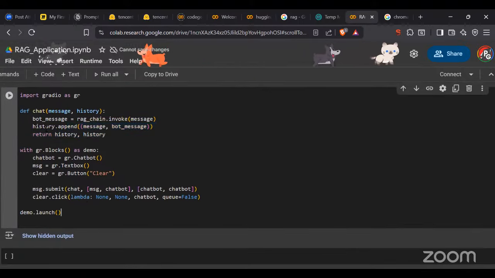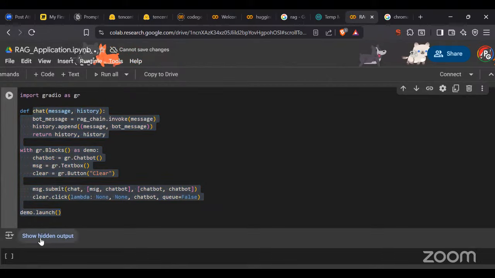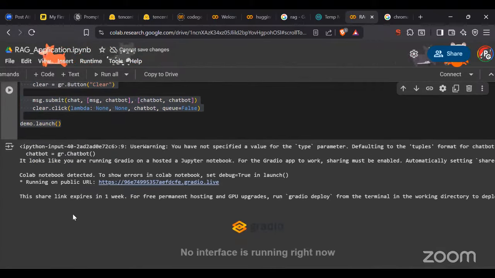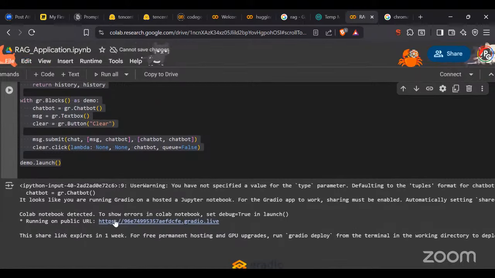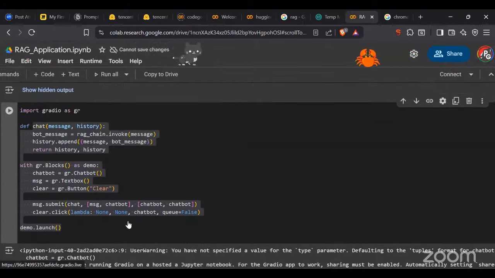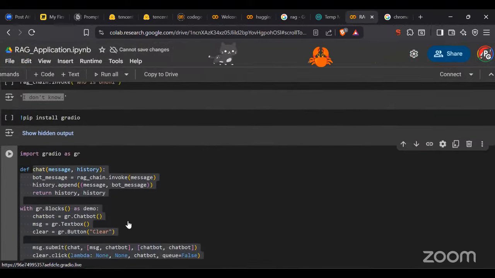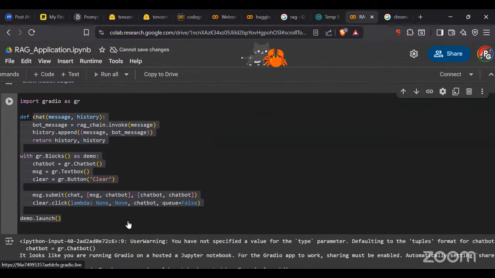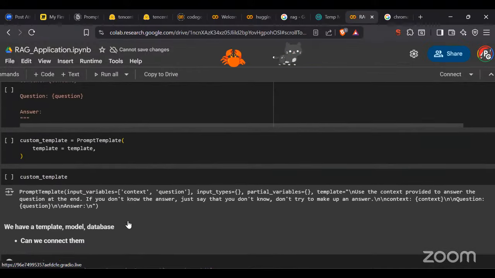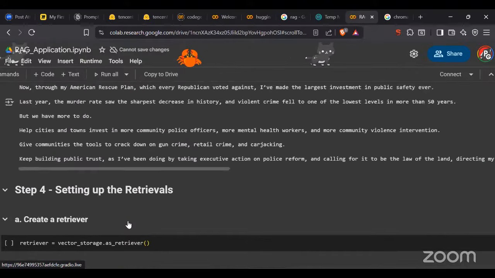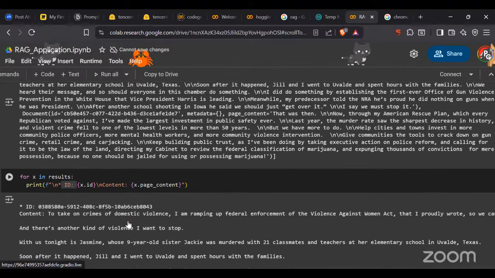So here's the Gradio I have created. I'm pretty sure that this is not usable right now, but if you run it, it will be applicable on a web page and you'll be able to create it. Again, the API keys and everything have been changed, so that's why I'm not changing it. But this is how it's going to work. The RAG is going to work.